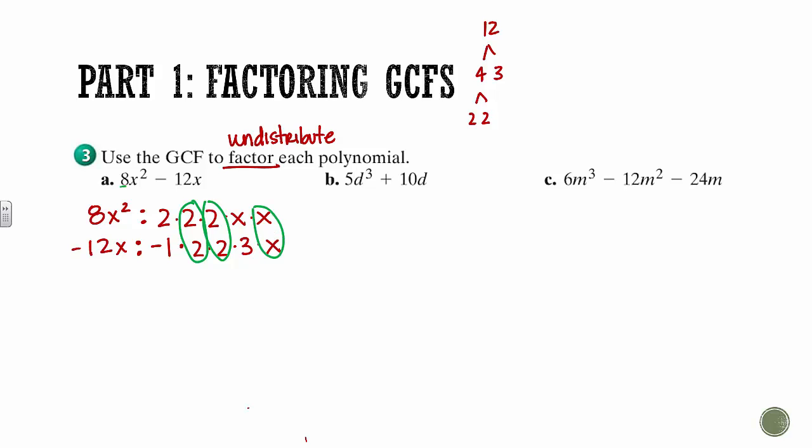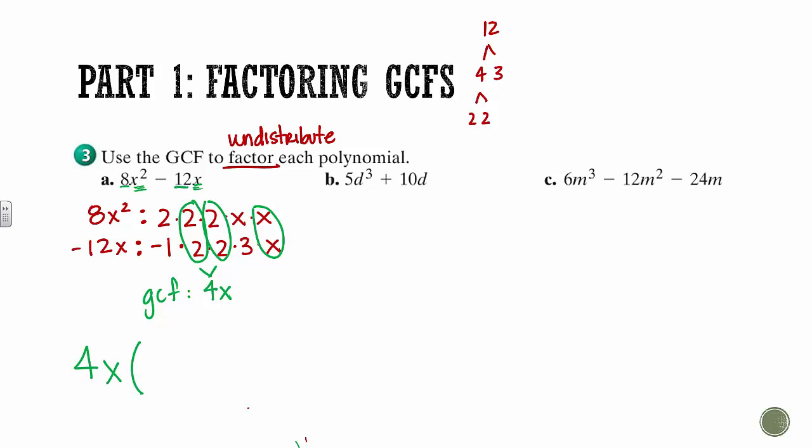And again, if you take a look at your numbers, 8 and 12, what's the biggest number they have in common? 2 times 2, which is 4. And then this guy has 2 x's, this guy only has 1, so the greatest amount of x's I can take out is an x. So my GCF is 4x. That's going to be the number that's on the outside of my parentheses.